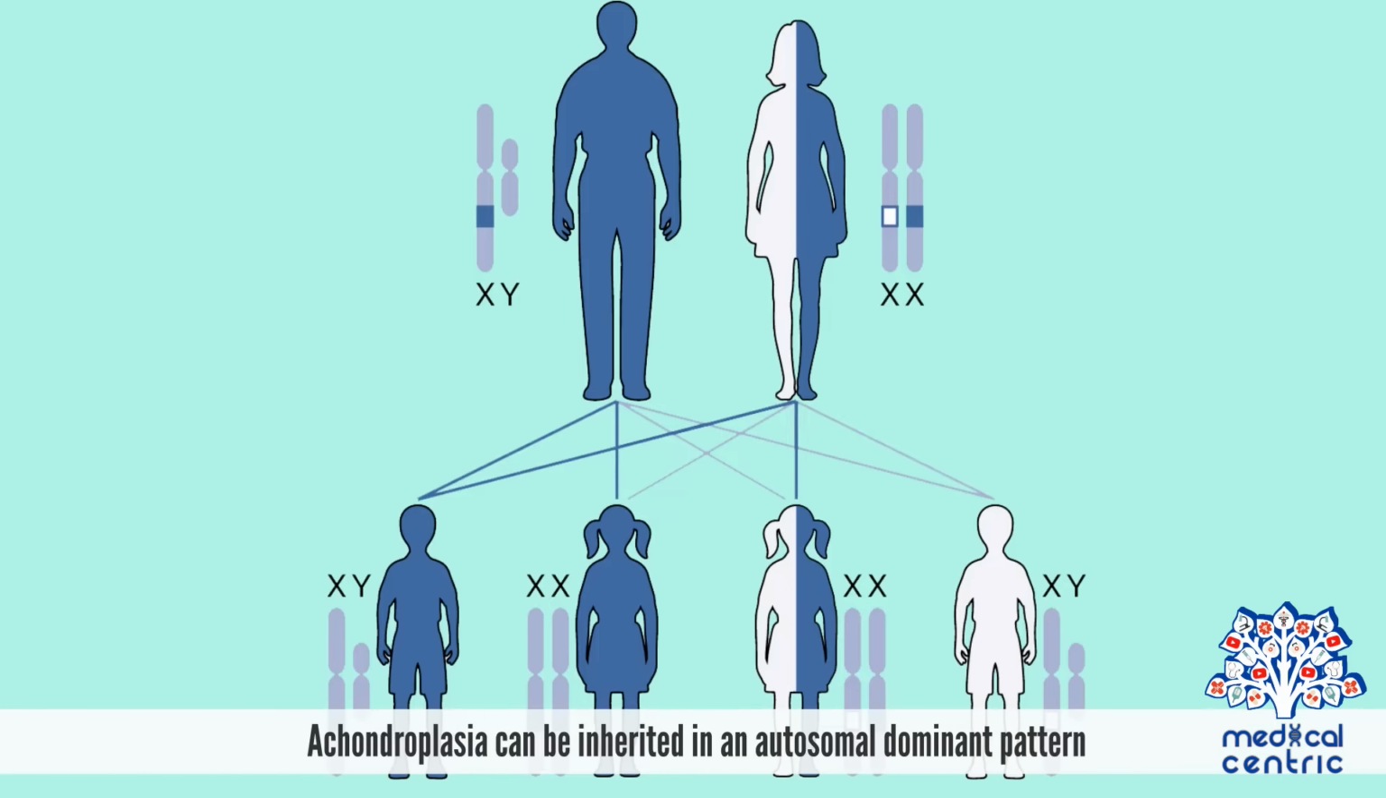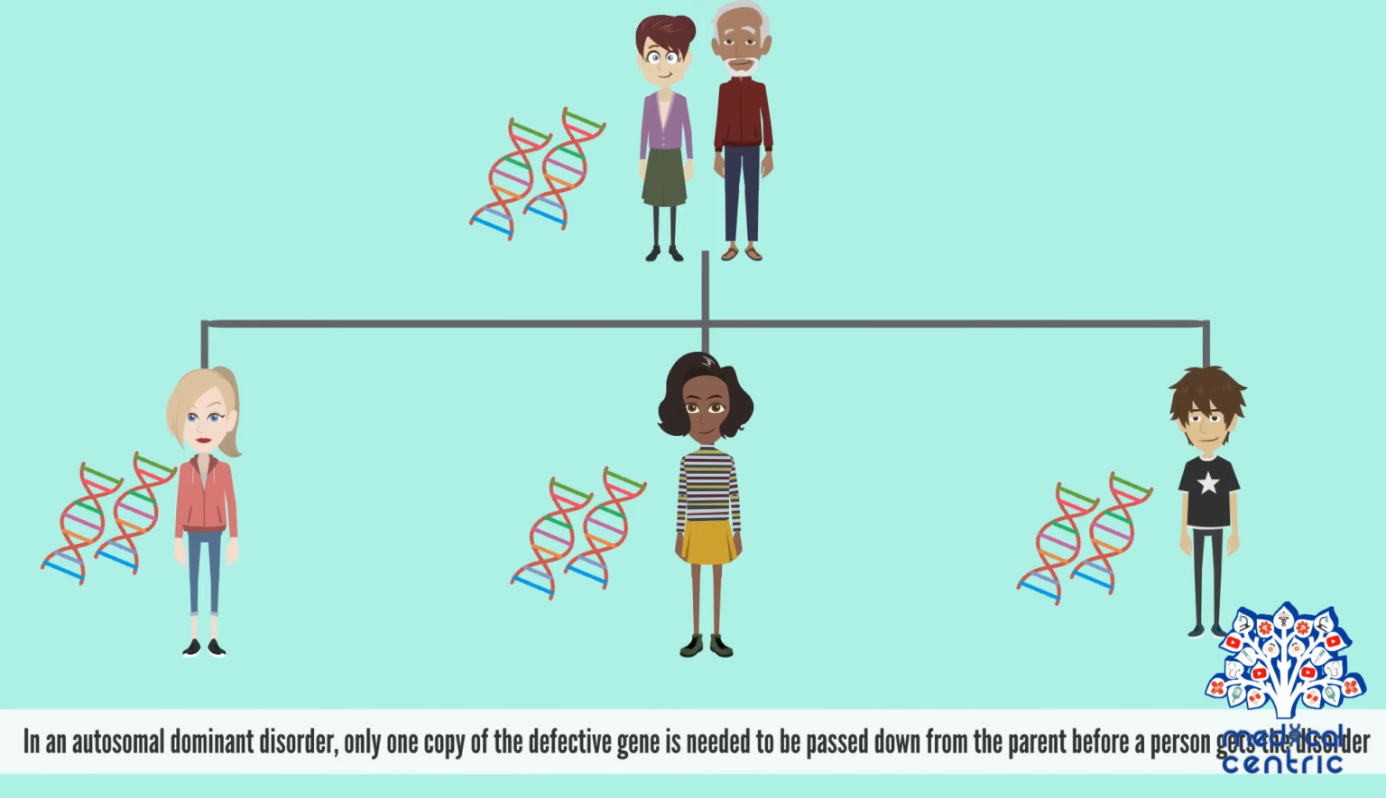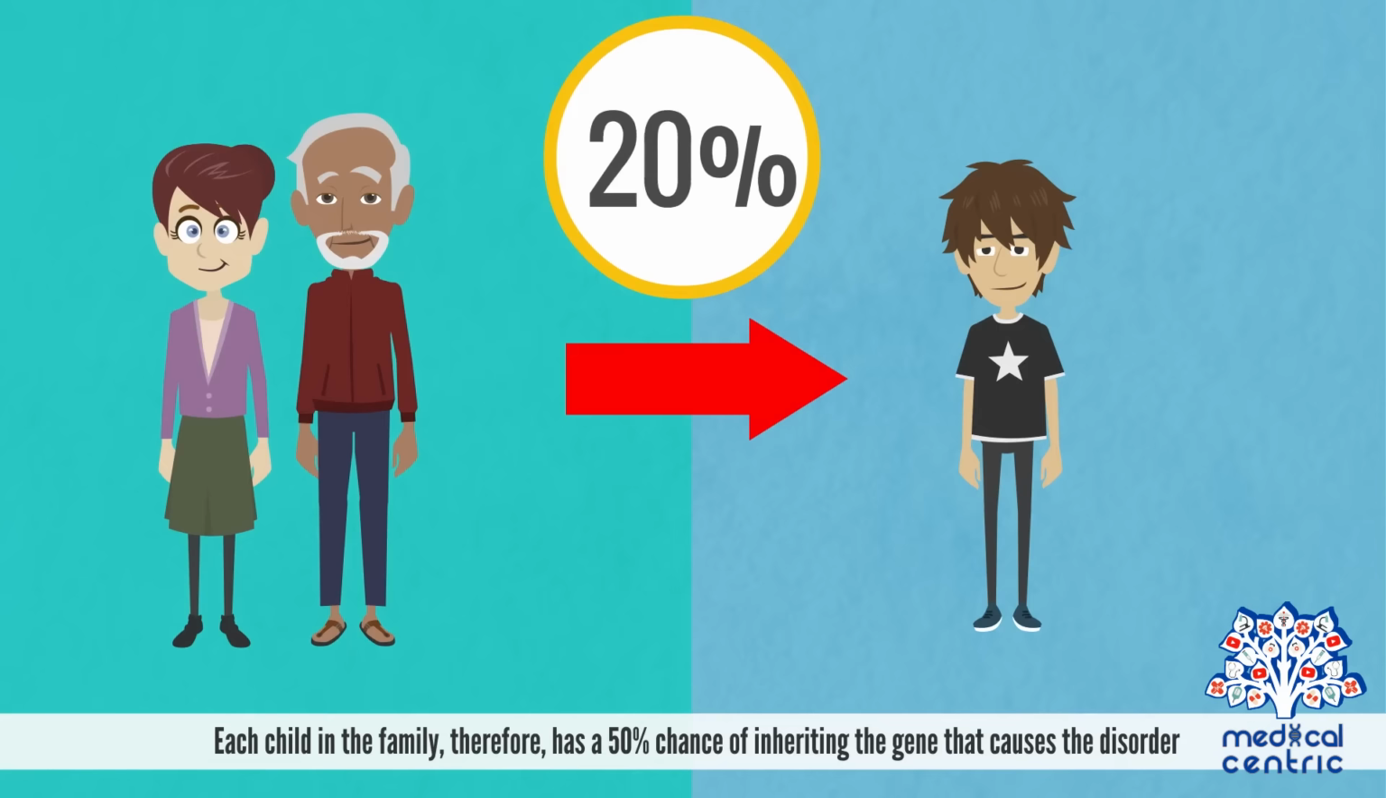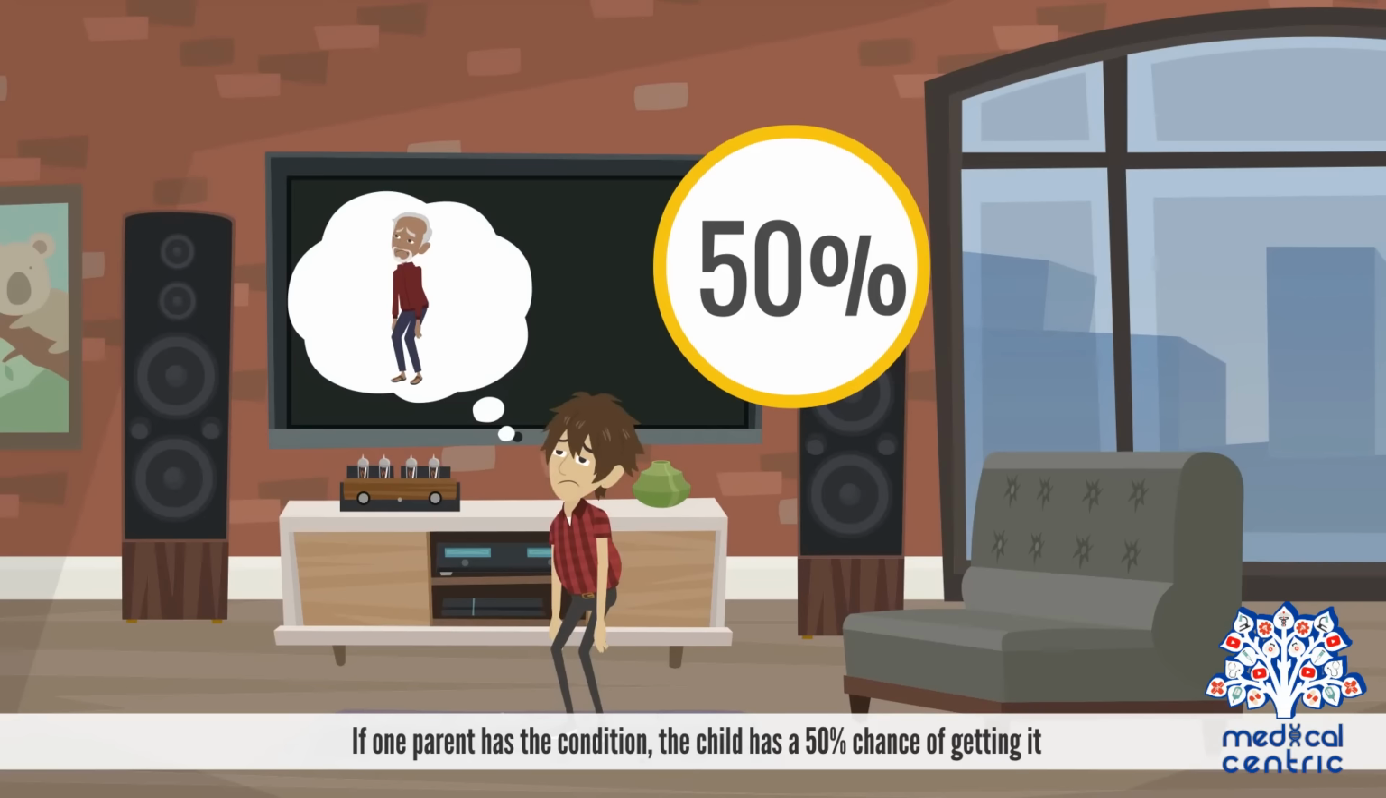Achondroplasia can be inherited in an autosomal dominant pattern. In an autosomal dominant disorder, only one copy of the defective gene needs to be passed down from the parent before a person gets the disorder. Each child in the family, therefore, has a 50% chance of inheriting the gene that causes the disorder. If one parent has the condition, the child has a 50% chance of getting it.